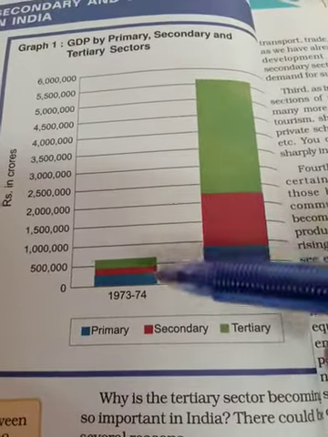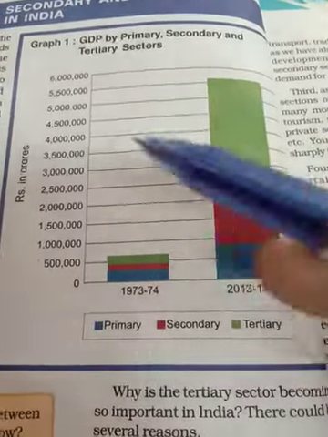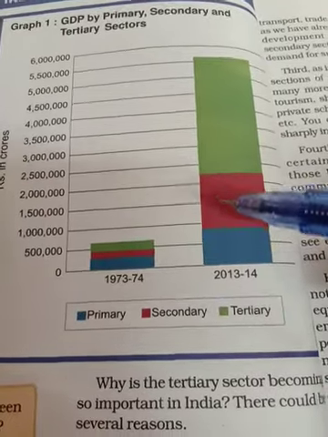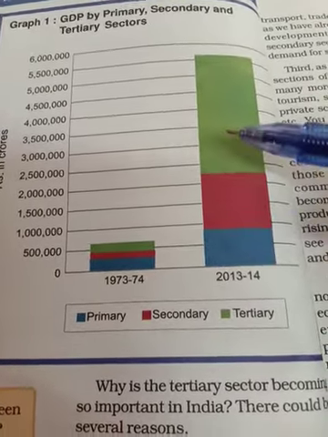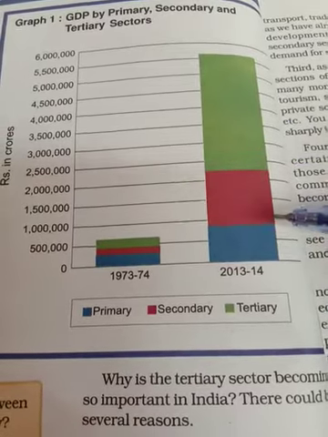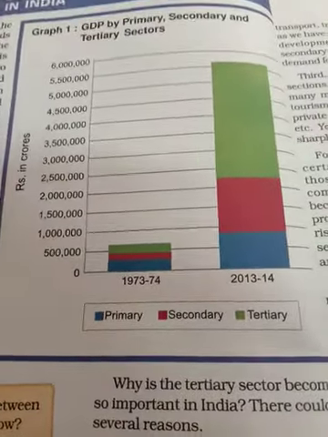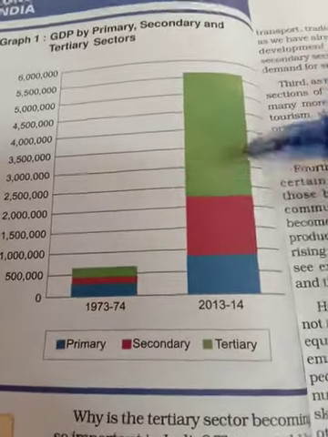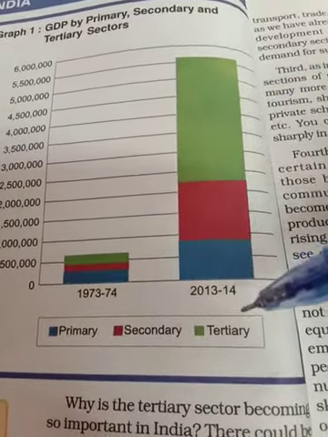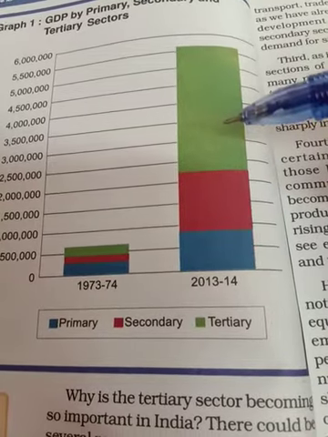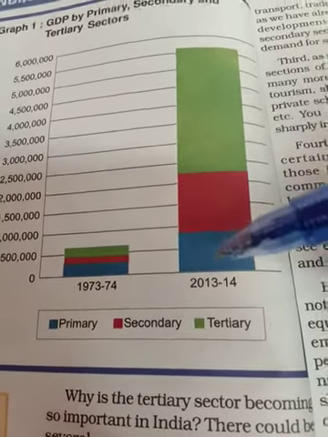Now there is growth. It is all the data for India. So there is growth in the economy. Primary sector contribution increases, then secondary, then tertiary. All three sector contributions have been increasing, so that indicates growth. Now, which sector contributes the most? That is green. That means the tertiary sector has the most contribution in terms of GDP in 2013-14.